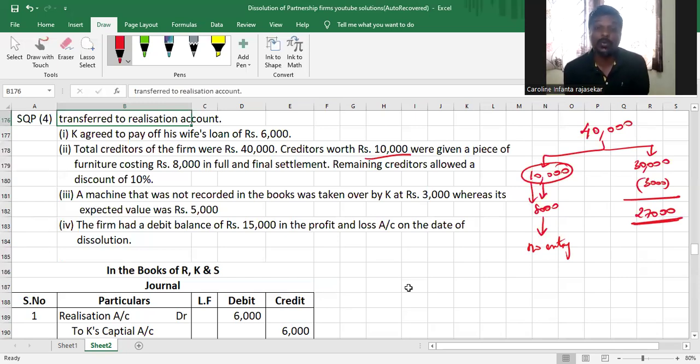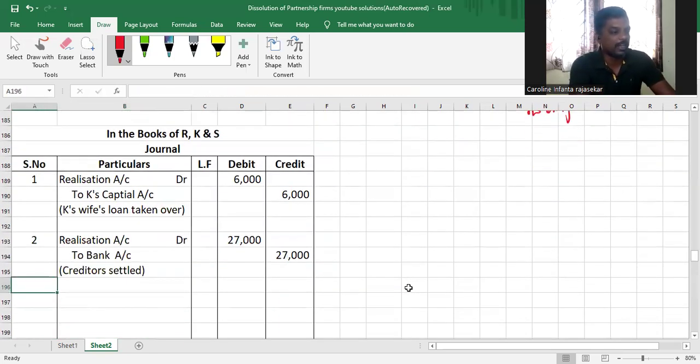So now they've given two values in the adjustment, my dear children. Now, which number is important to us? The value at which it was taken over. We are not bothered about what its expected value was, what its book value was. We are only bothered about the value at which it was taken over. The value at which it was taken over was 3,000. So we'll pass journal entry for that.